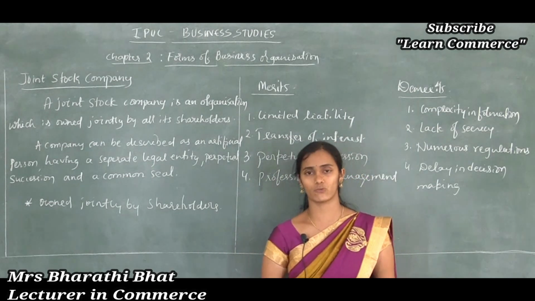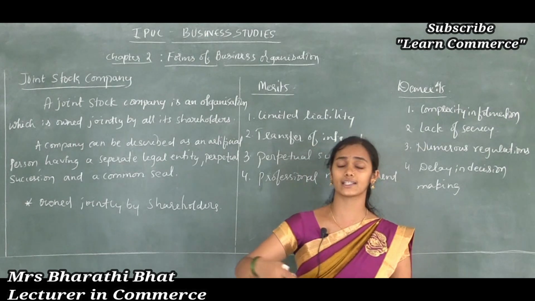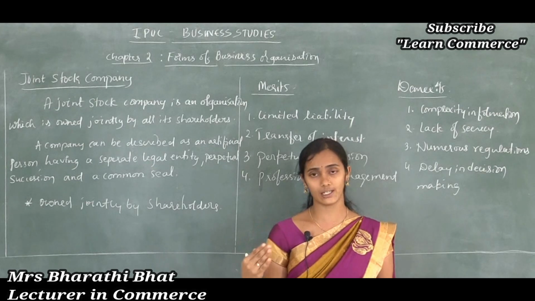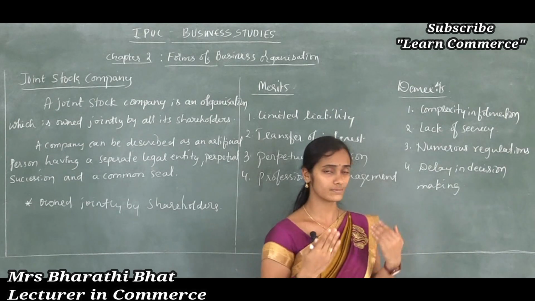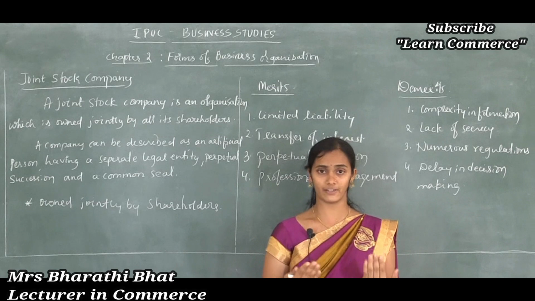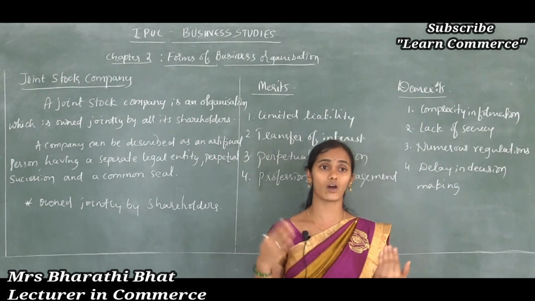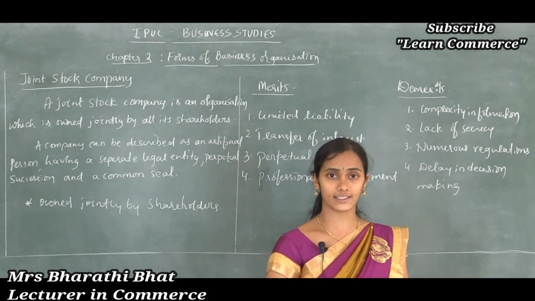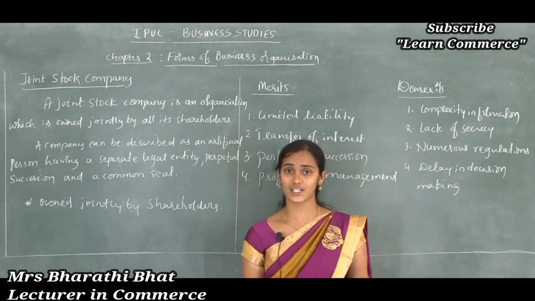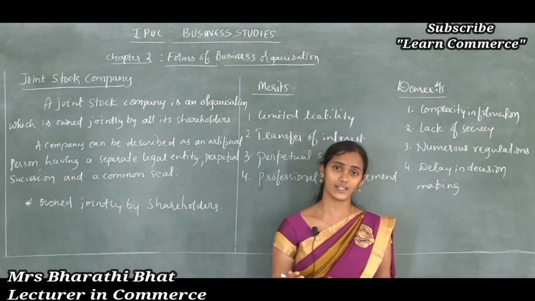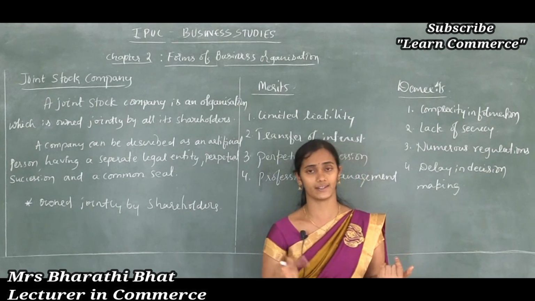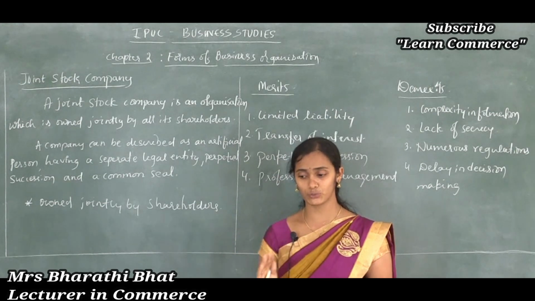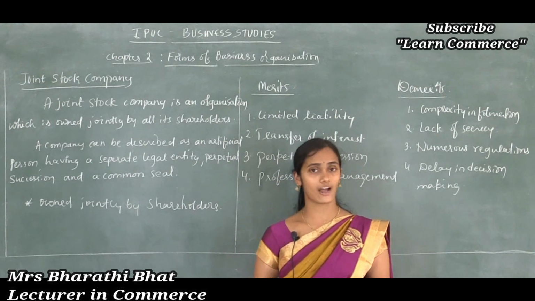Say, for example, any entrepreneur wants to start their activities fairly on a large scale, for example steel manufacturing or iron manufacturing industries, or pharmaceuticals, or any other large scale organization. Those organizations usually require large funds and huge technical staff.